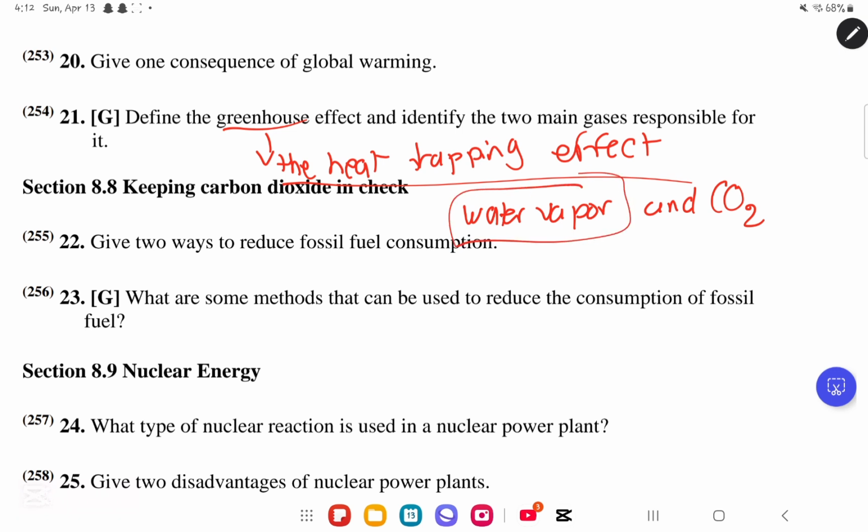So what happens? The water vapor is going to absorb the most energetic infrared radiation given off by the Earth, okay? And the carbon dioxide is going to absorb the least energetic infrared radiation. And this is not something good, because then if it's given off from the Earth, it will not be able to bounce back to the Earth, and the Earth may become colder if there's a lot of water vapor in the greenhouse effect. But if we have an increase of carbon dioxide, what would happen is that